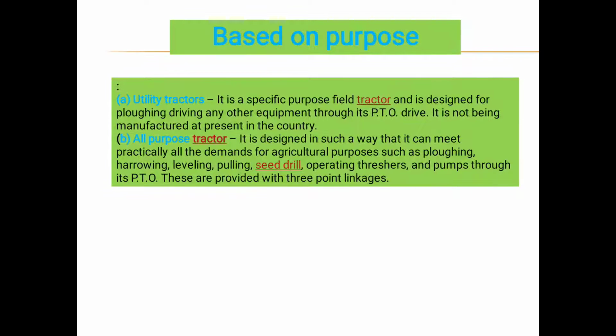The next one is the all-purpose tractor. It is designed in such a way that it can meet practically all the demands for agriculture purposes, such as ploughing, harrowing, leveling, pulling a seed drill, and operating threshers and pumps through its PTO. These are provided with three-point linkages. So all these points are related to the classification of tractor.